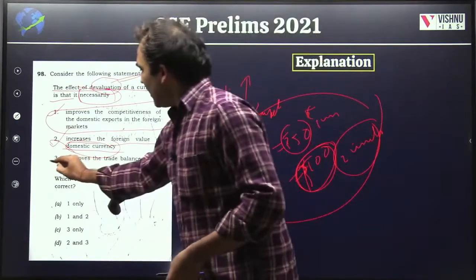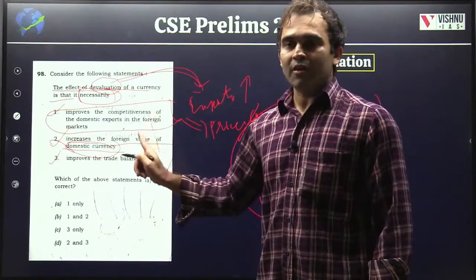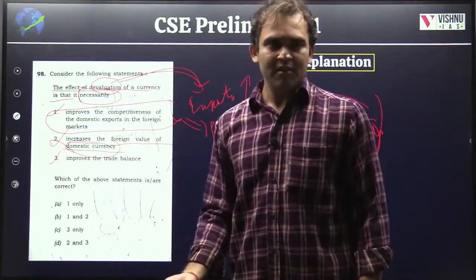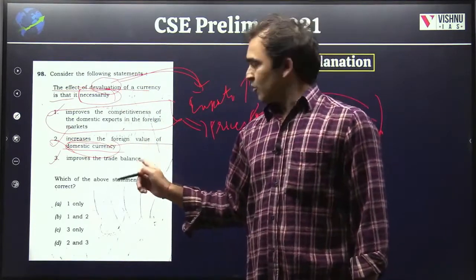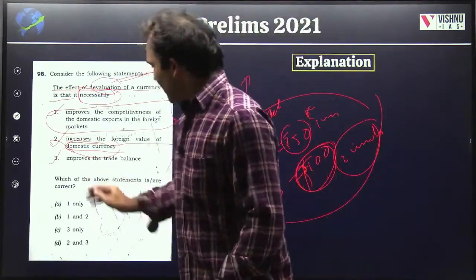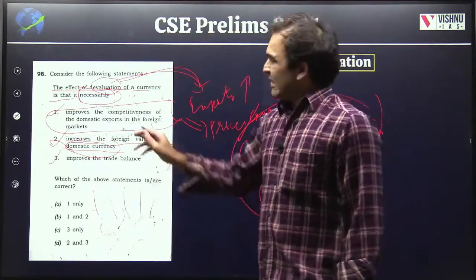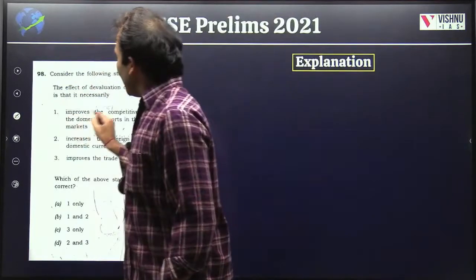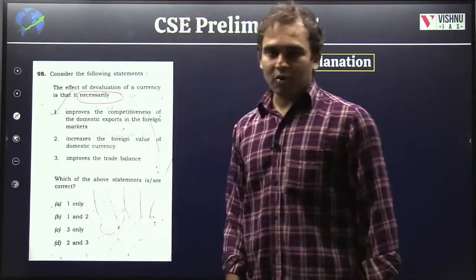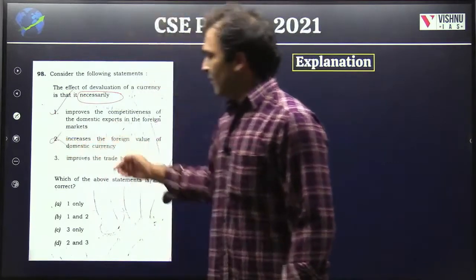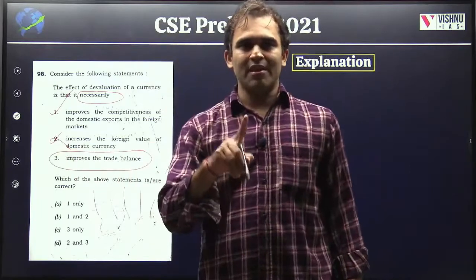And finally, it improves the trade balance. Yes, it can happen, and of course that's why we do devaluation. Take away effect, all of them, you read them. But that's not the answer. So your answer is not 1 and 3. Of course, options 1 and 3 themselves are not there. Lucky for those of you who have taken the exam. The word necessarily is there, meaning yes, this will happen, no doubt about that. Then this won't happen, we know that. Improves the trade balance. Yes, you generally read that.